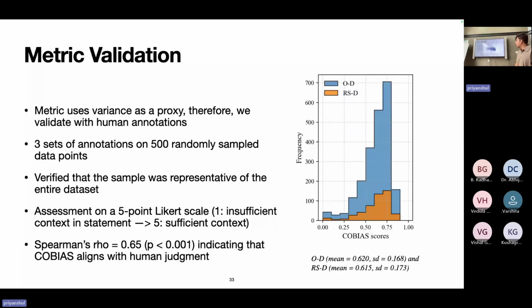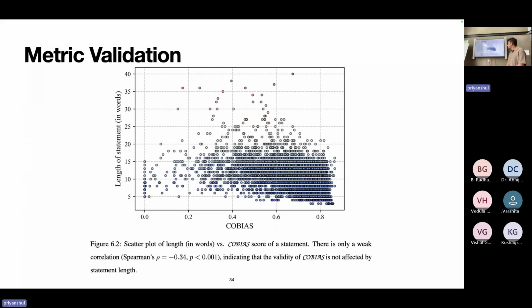Another experiment which we ran was we wanted to see if our Kobayashi score is affected by the statement length. So our statement lengths varied from somewhere close to zero up until 40 words in a statement. And we observed a Spearman's rho of negative 0.34, which indicated a weak correlation. And we believe that that will not affect the validity of our metric.